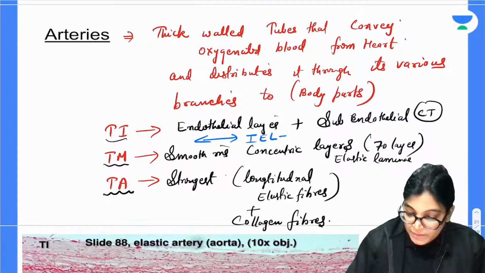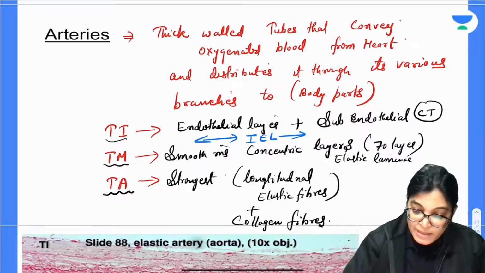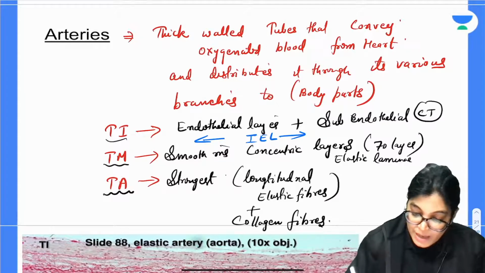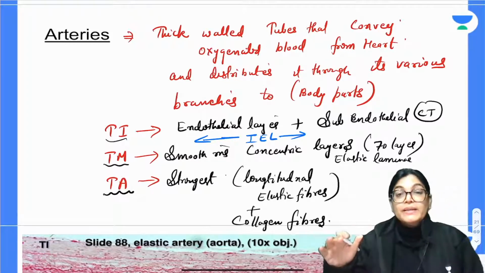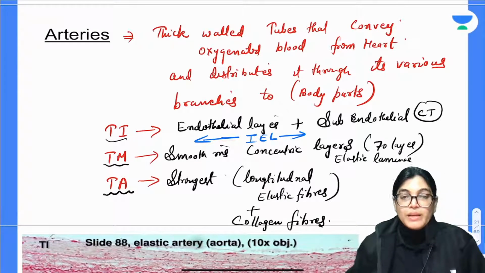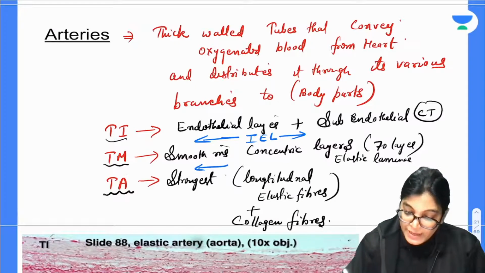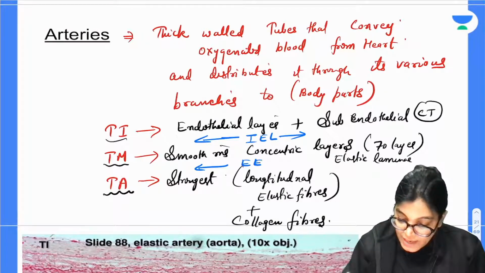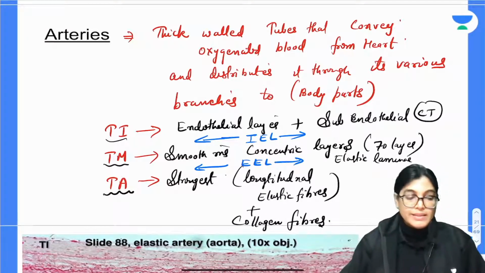Now, my dear aspirants, please note down, in between Tunica intima and media, we have got the internal elastic lamina. What is the internal elastic lamina? IEL in short form, which is separating the Tunica intima from Tunica media. In between media and adventitia, we have got the external elastic lamina. External elastic lamina. Got it?